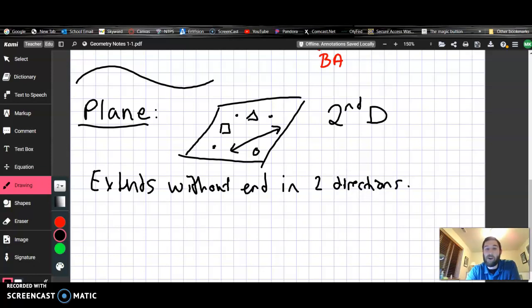And the key piece here is that there's an infinite number of points on a plane, just like there's an infinite number of points on a line, just like a point that has no area, volume, space whatsoever. It's just a location.